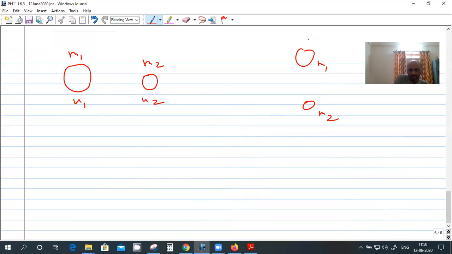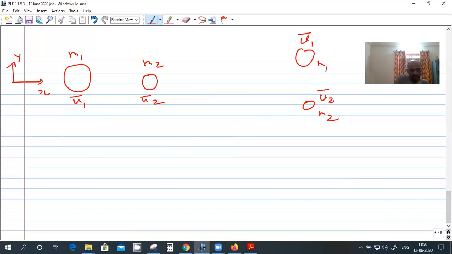Since it is 2D, obviously I have to use vectors, and velocity is a vector. So I can have the x-axis like this and the y-axis like this.